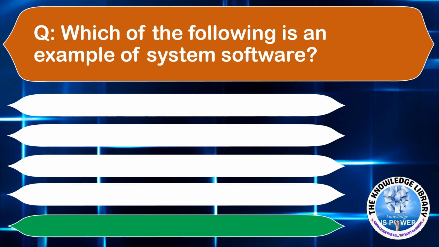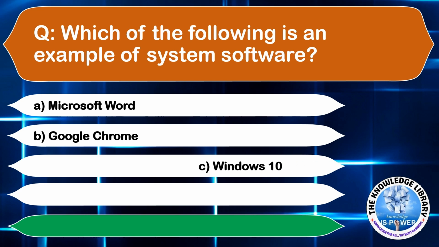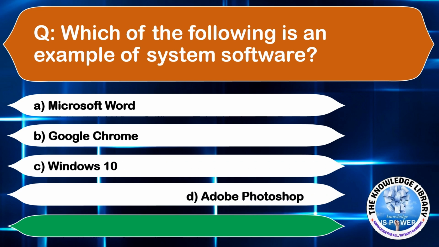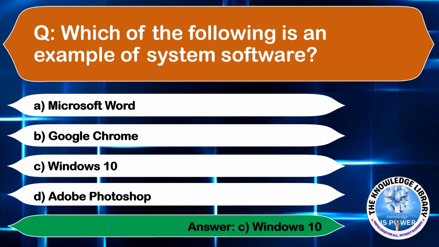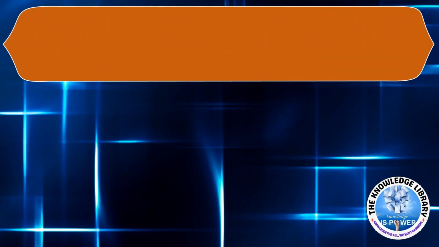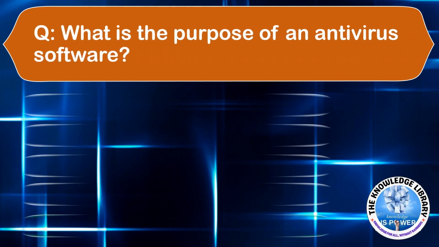Which of the following is an example of system software? Option A, Microsoft Word. Option B, Google Chrome. Option C, Windows 10. Or option D, Adobe Photoshop. The correct answer is option C. Moving to the next question.